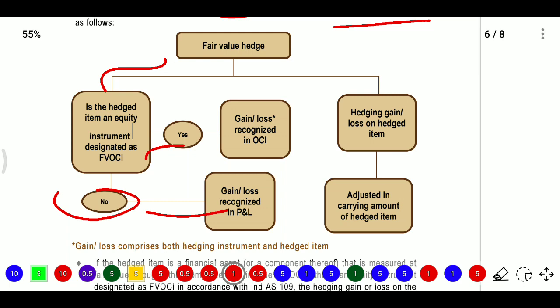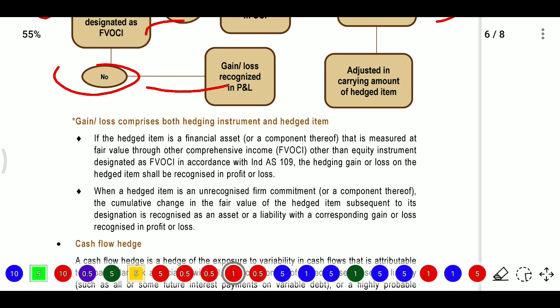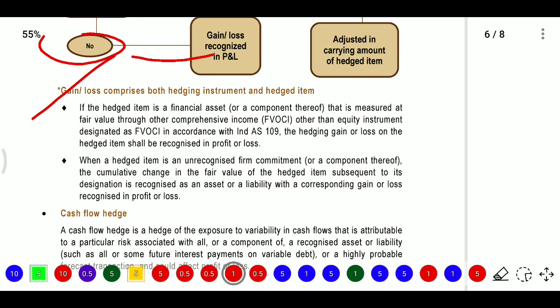Then the hedging gain or loss on the hedged item: if it relates to equity, we need to see. If it is an item, we need to adjust the carrying amount of the hedged item. The gain or loss comprises both hedging instruments and hedged items.